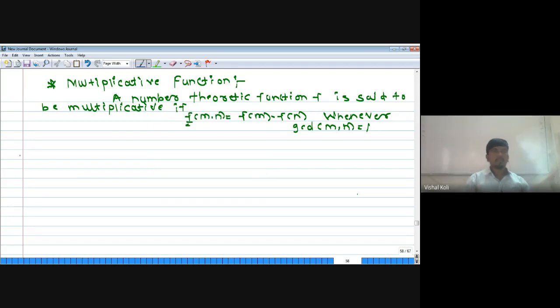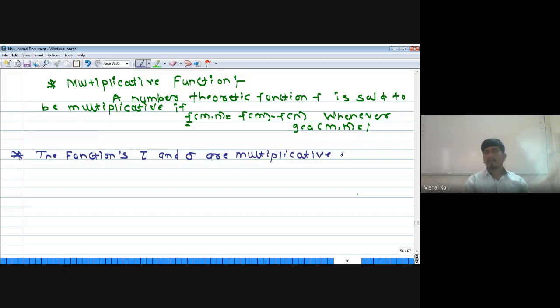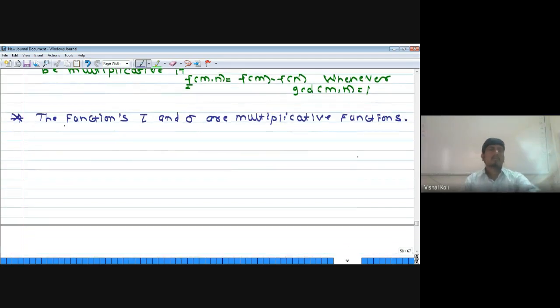Okay. So there is a theorem. The functions tau and sigma are multiplicative functions. And that is what we have to do. Proof.